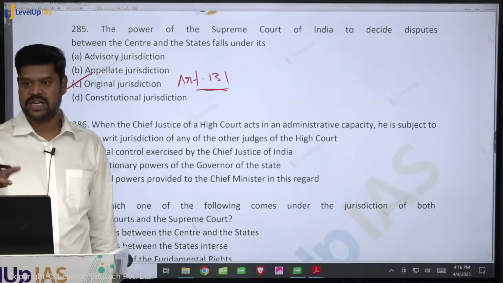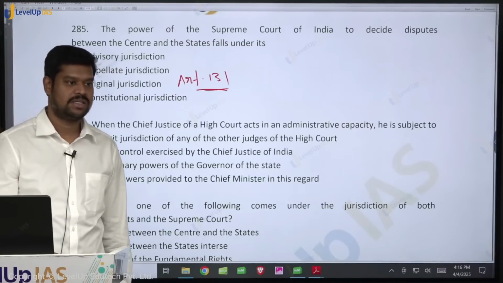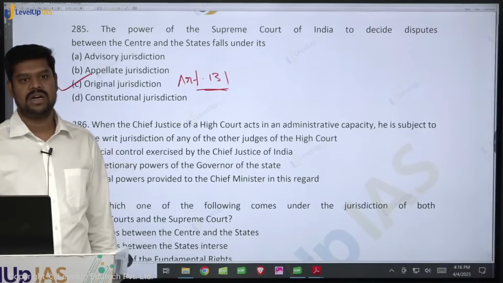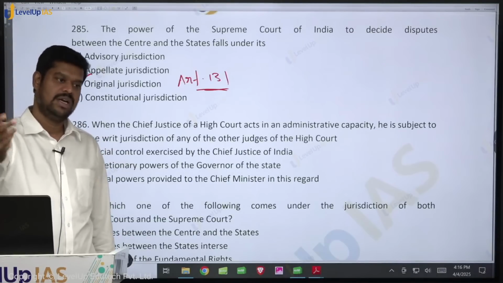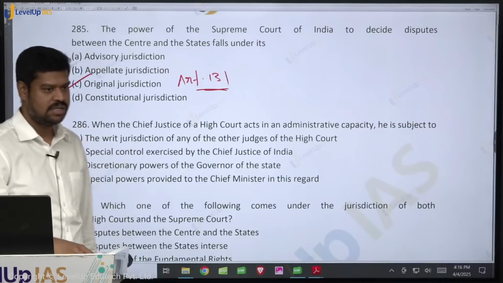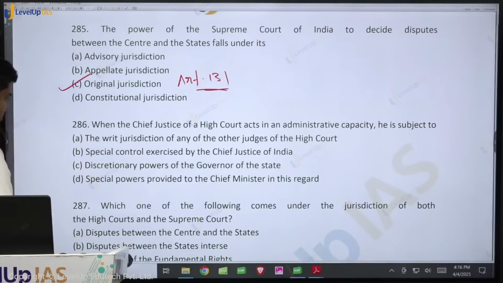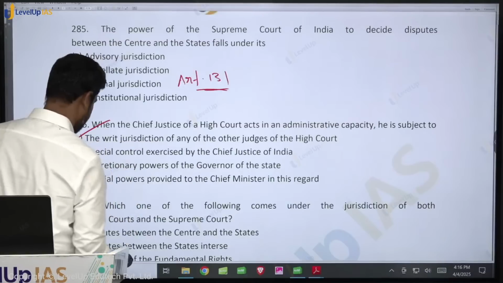So his action should not be violative of the fundamental rights. And if it violates the fundamental rights of anybody else, they can move an application to any of the other judges, and they can pass a writ against the Chief Justice of the High Court. So this is definitely true. So the answer is option A.